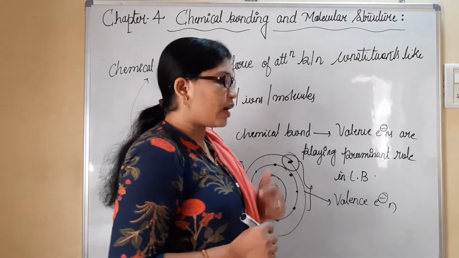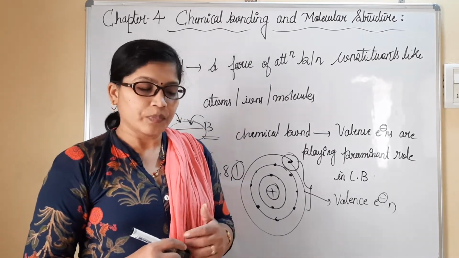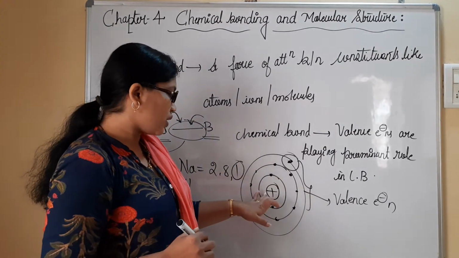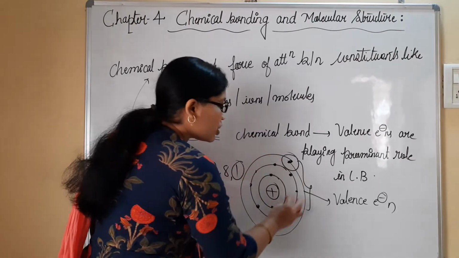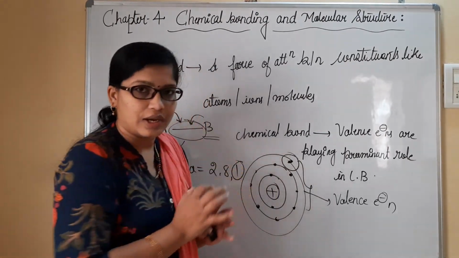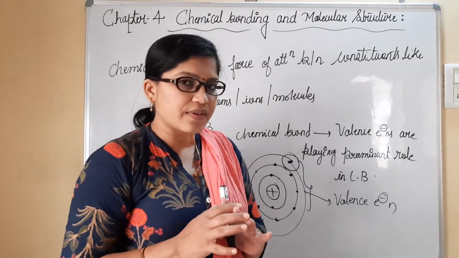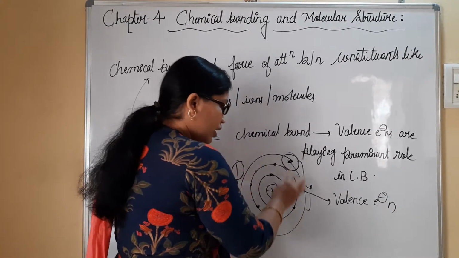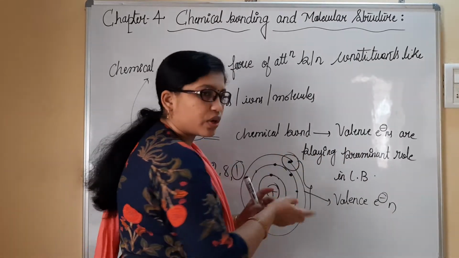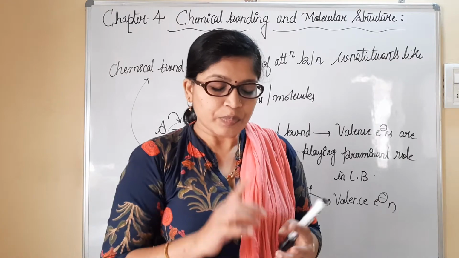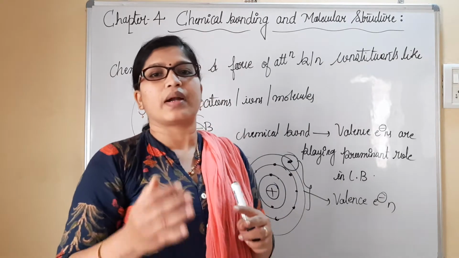Now the question arises: why, ma'am, why don't the inner shells participate whereas only the valence shell participates in bonding? It is mainly because this positively charged nucleus has a strong force of hold on inner shell electrons rather than on outer shell electrons. And one more thing we have to understand: in periodic classification we have seen the trends of the periodic table. Inner shell electrons are repelling, they are pushing outward these outer shell electrons. We have seen the shielding effect. All together, they are the reason why only valence electrons take part in bonding.